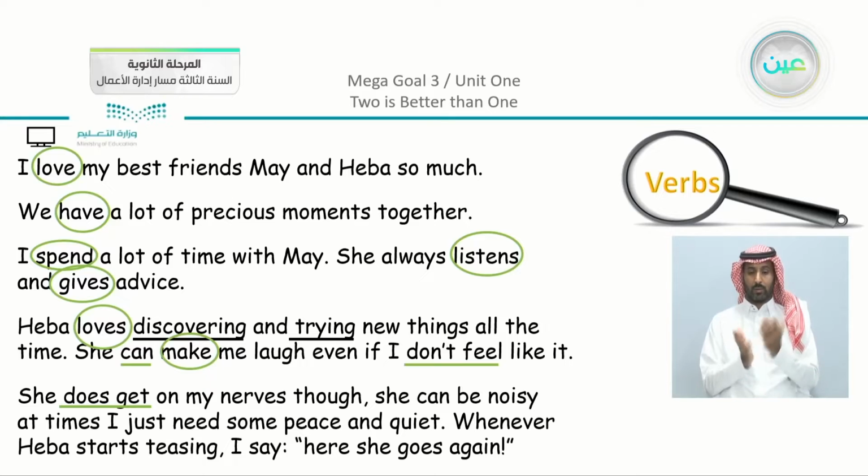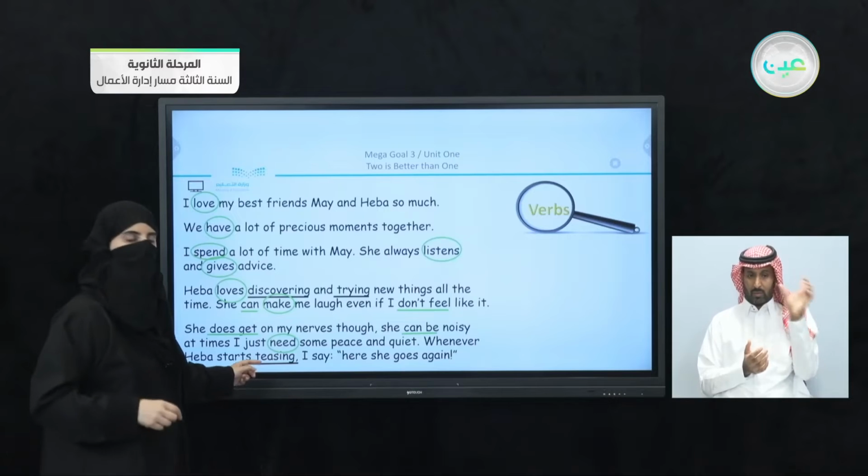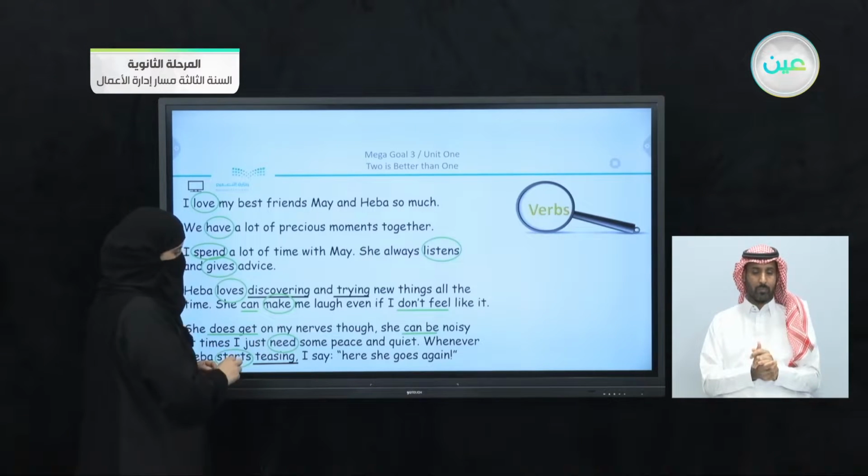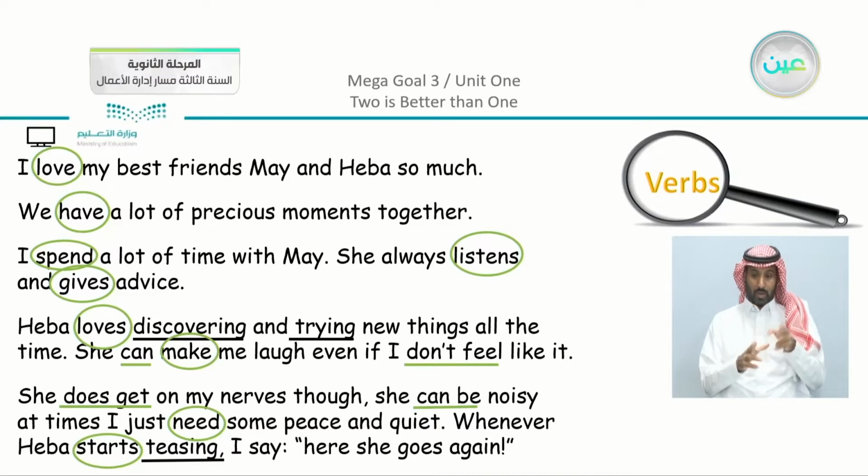You can see that we have here does and get as the base verb. She can be noisy as well. We have here need, and we have here teasing, now discovering, trying, teasing, put these verbs in mind. And we have here also starts.